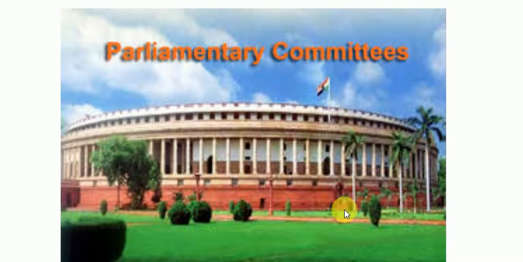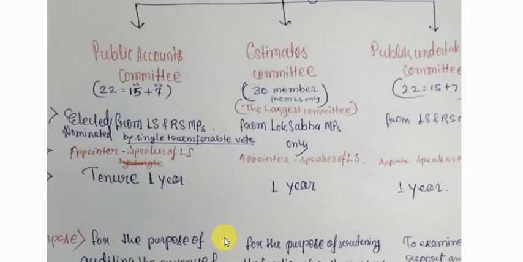Now let us discuss the different kinds of committees. Guys, there are three main committees: the Public Accounts Committee, the Estimates Committee, and the Public Undertaking Committee. Apart from these, there are also many other committees in the Parliament which are active to perform particular tasks. But first of all, we will discuss the main three parliamentary committees. The first one is the Public Accounts Committee. Let us discuss one by one.